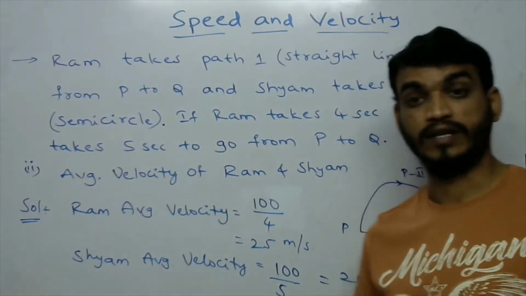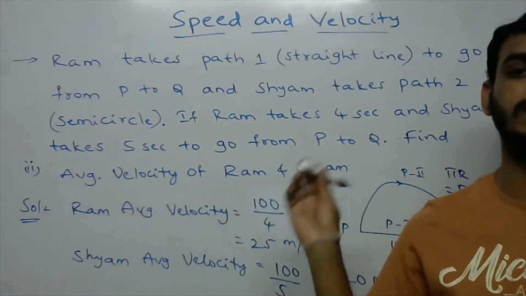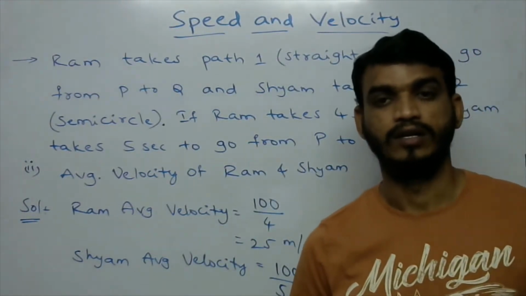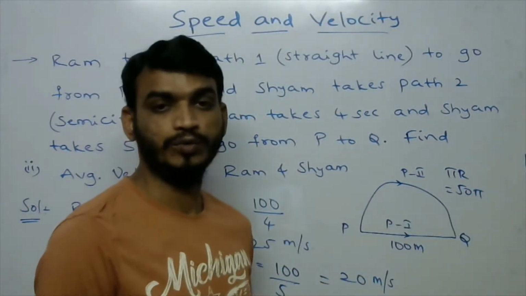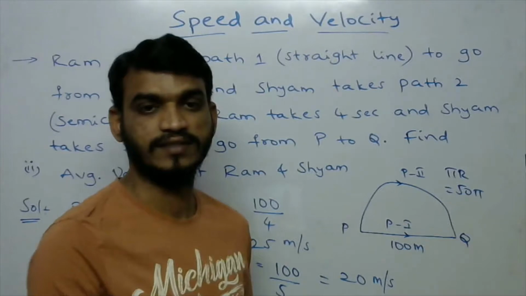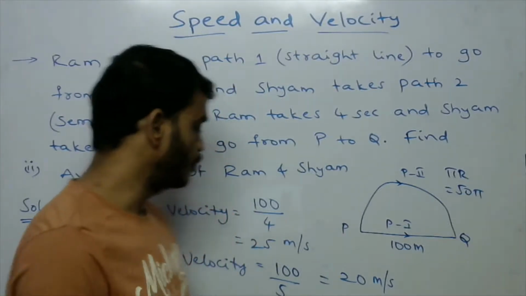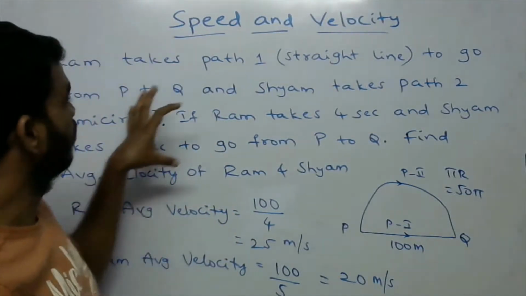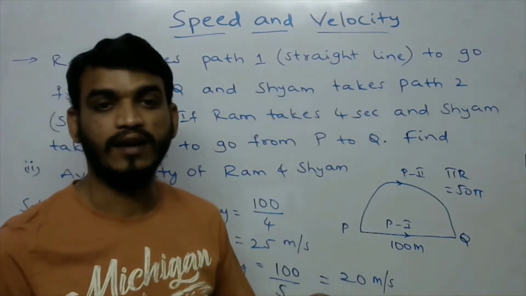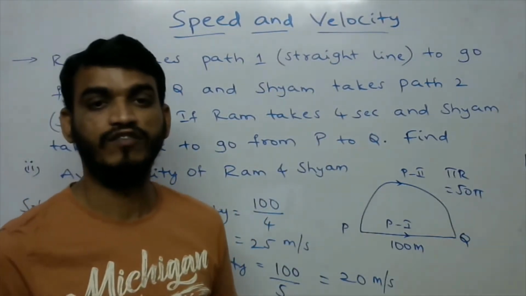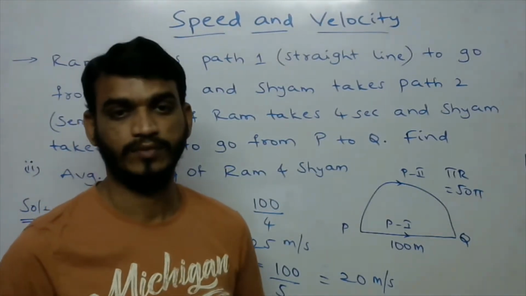Okay, but in which direction? Towards right, or towards Q. Towards right we can say. Understood? So this is the solution for the average speed and average velocity of Ram and Shyam.